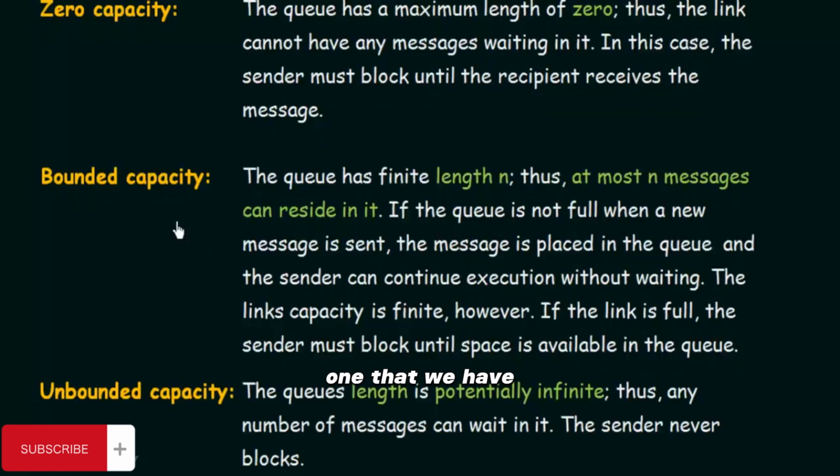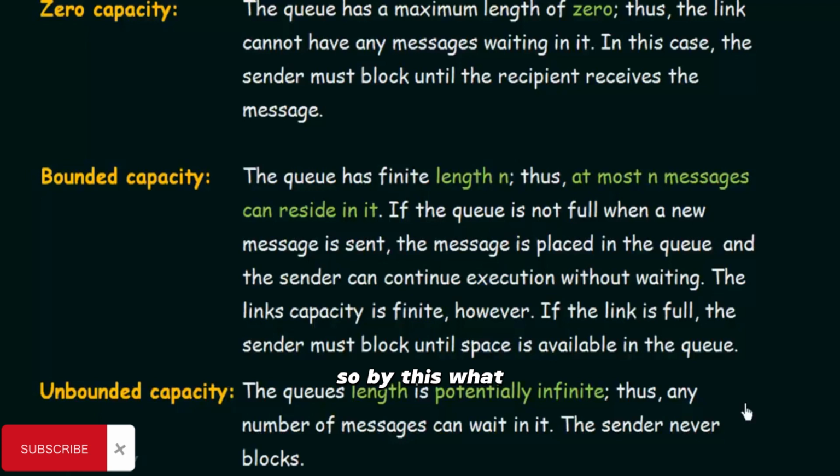Now the last one that we have is known as unbounded capacity buffer or queue. So in this unbounded capacity buffer queue, what happens? The queue length is potentially infinite, thus any number of messages can wait in it. The sender never blocks. So in this unbounded capacity buffer, the length of the queue is potentially infinite. That means any number of messages can wait in that queue.